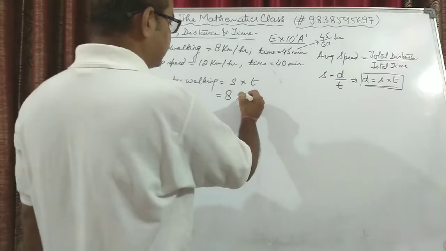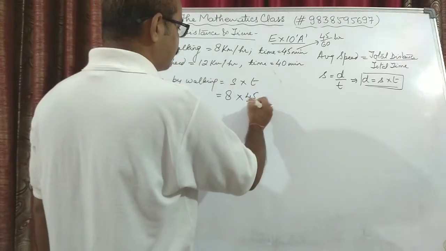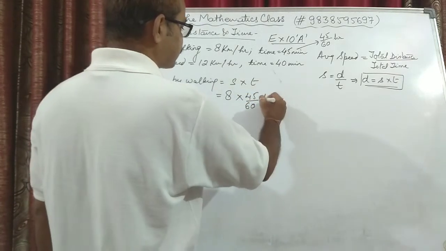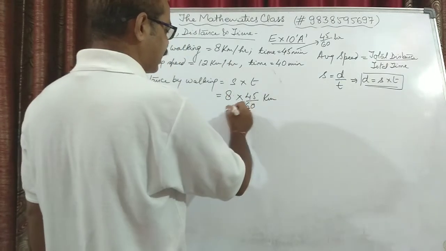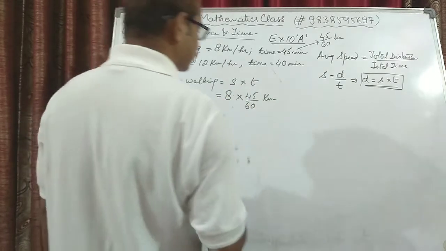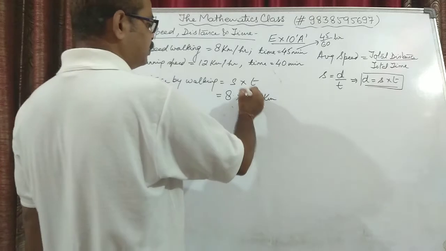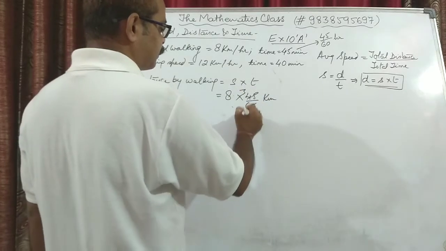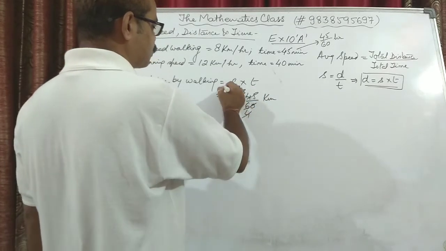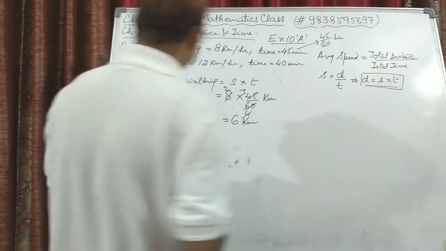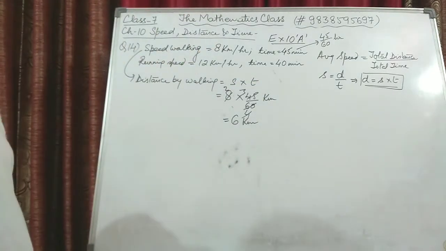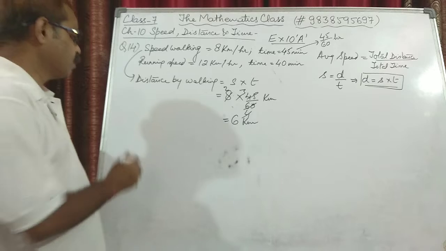So we'll simply write 45 upon 60. Whatever comes will come in kilometers, because this was kilometer per hour and here it is hour, and hour gets cancelled. Now 15 3s are 45, 15 4s are 60, 4 2s are 8, 3 2s are 6 kilometers. He is covering 6 kilometers while walking.